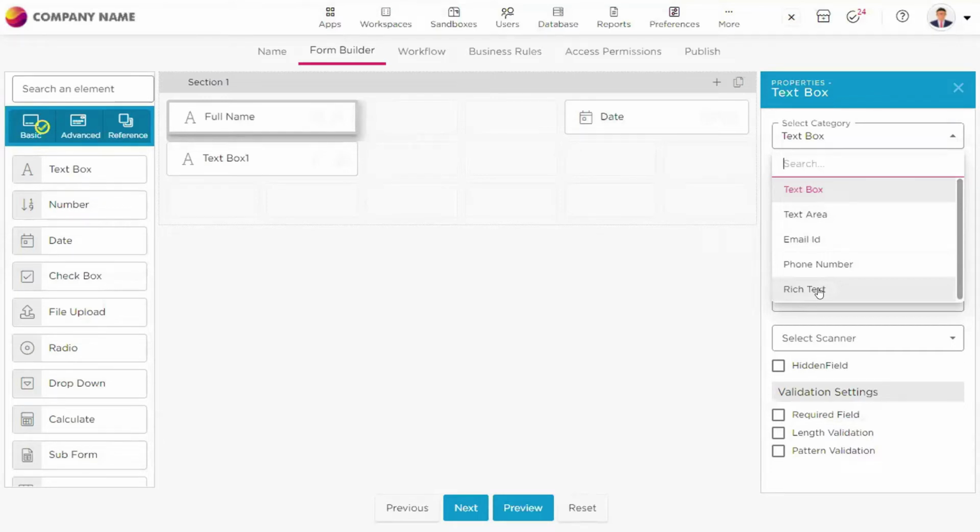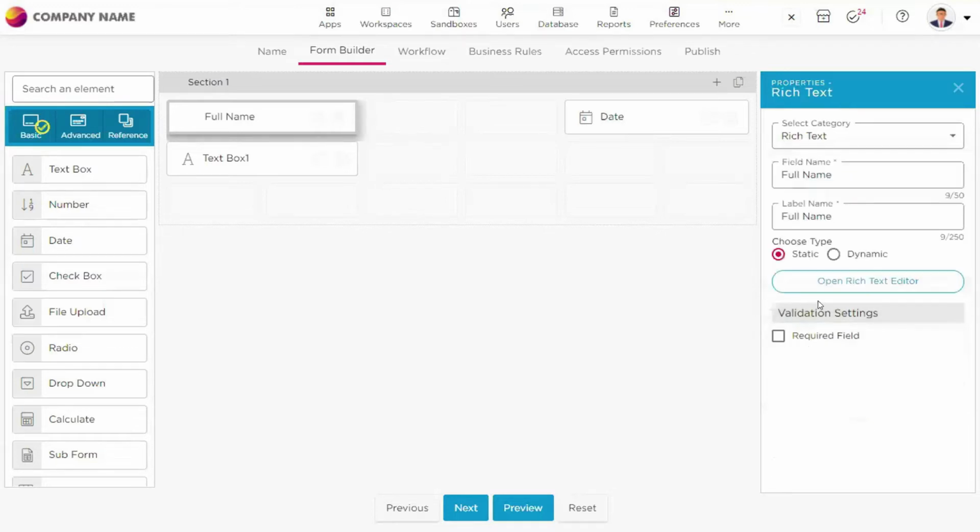Here the rich text editor has a specific use. In a lot of forms and applications, you would see headings of the form. Maybe if this is a leave application, then I would name this form as a leave application. Let me show you how this works.